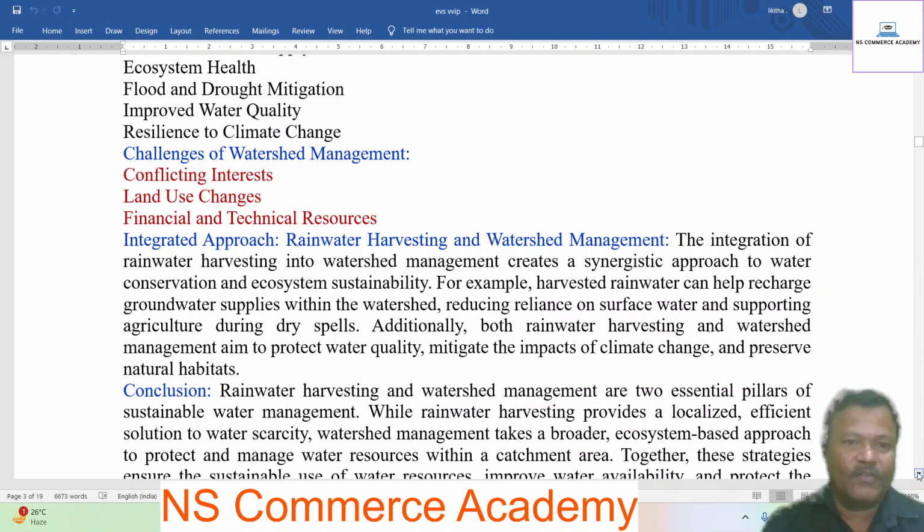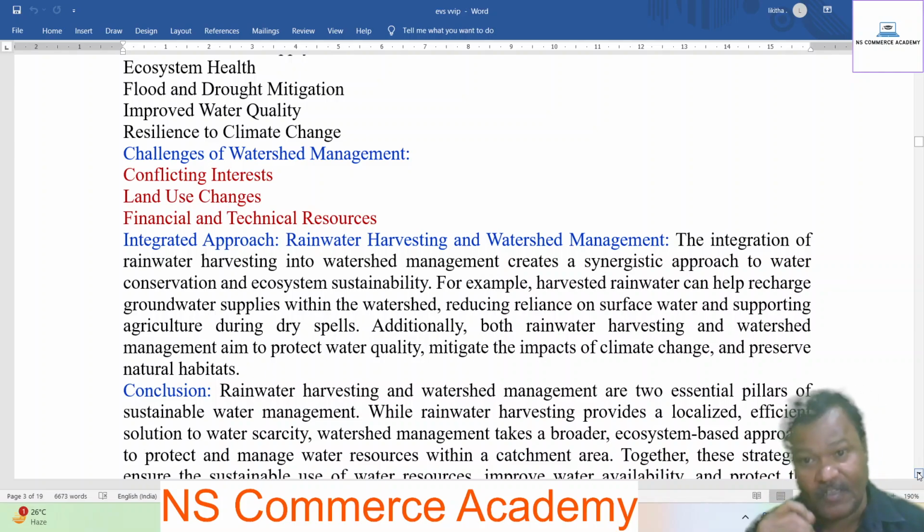Next, the integrated approach, rainwater harvesting and watershed management. The integration of rainwater harvesting into watershed management creates a synergistic approach to water conservation and ecosystem sustainability. For example, harvested rainwater can help recharge groundwater supplies within the watershed, reducing reliance on surface water and supporting agriculture during dry spells.